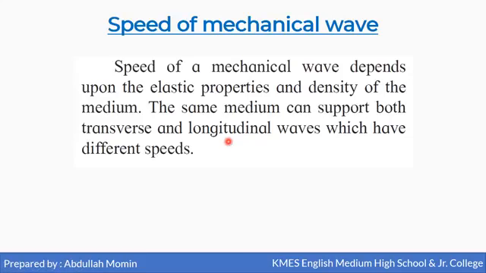So if a wave is traveling in a medium, the medium should have the properties of elasticity and density, and both waves can have different speeds in the same medium.